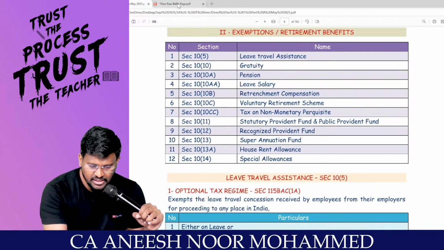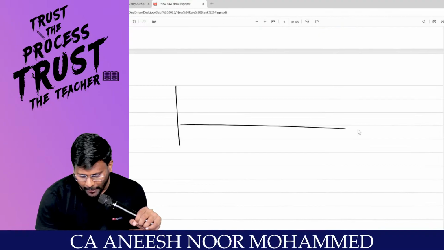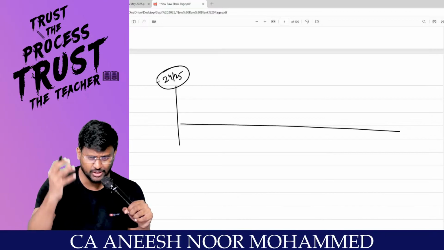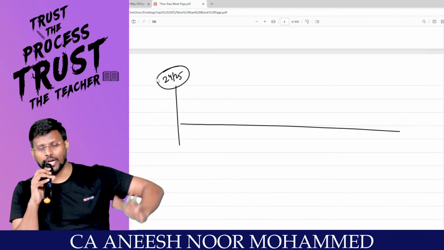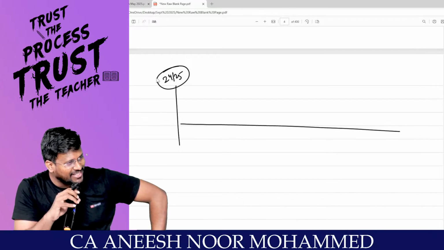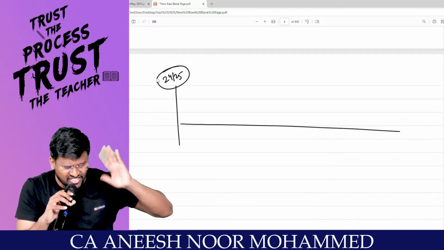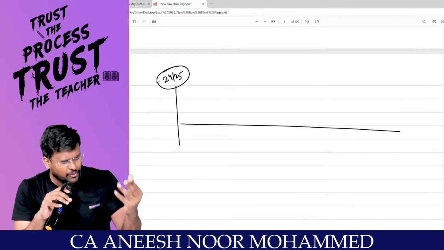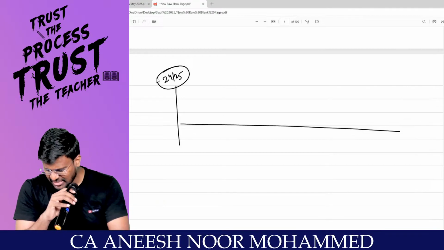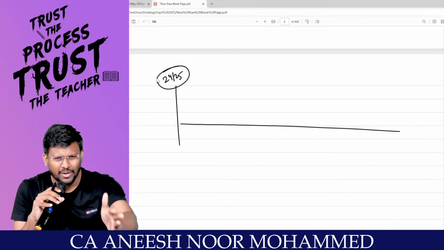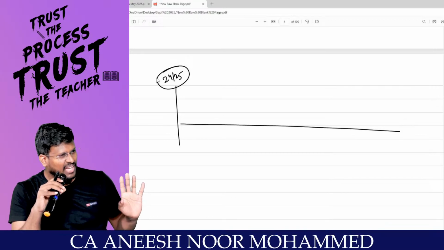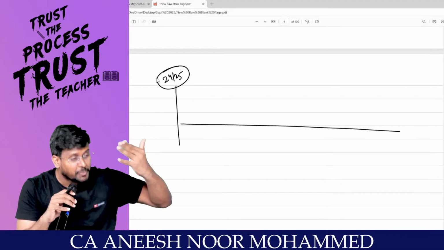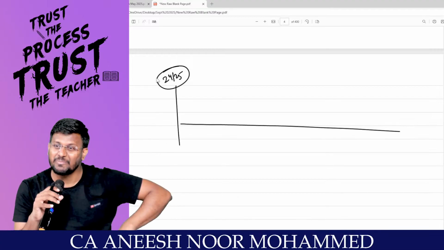Right, sir? You will join a job at the age of 24 or 25. If you become a chartered accountant at the age of 22, 23, then you can go and join a job. Once you join a job, you will get a monthly salary. Tension. Once you start going for a job, once you start earning, life itself will be full of tension. Why? What is the date today? 28th. By 30th, 1 lakh rupees income will be credited to your account. You will have the pressure that by the end of next month you are supposed to spend that 1 lakh, because again 1 lakh will come to the account.